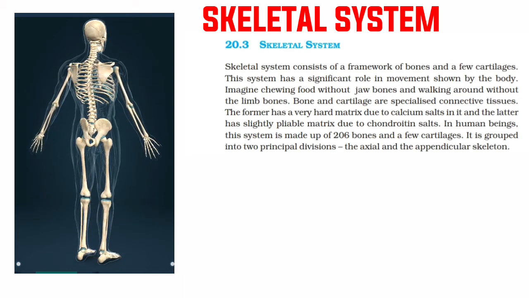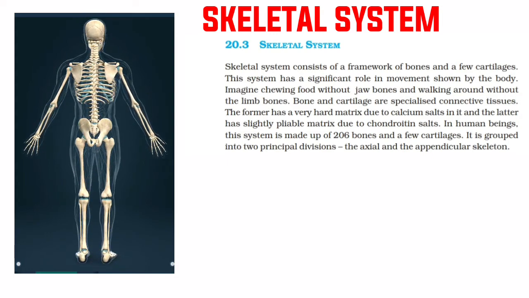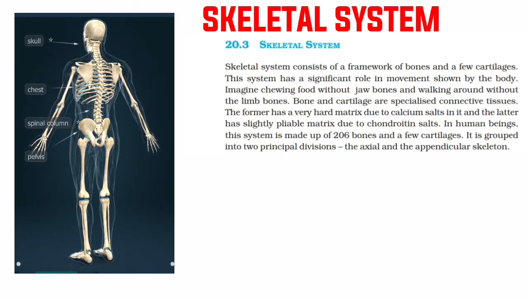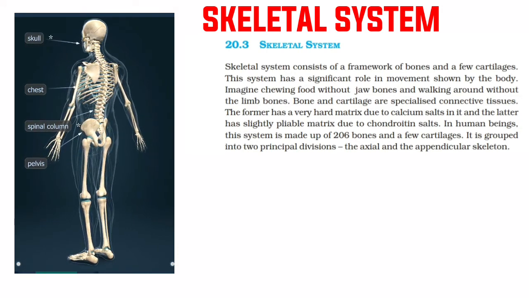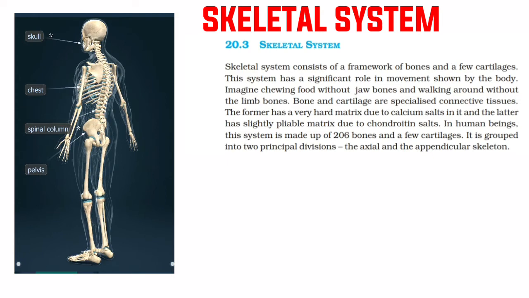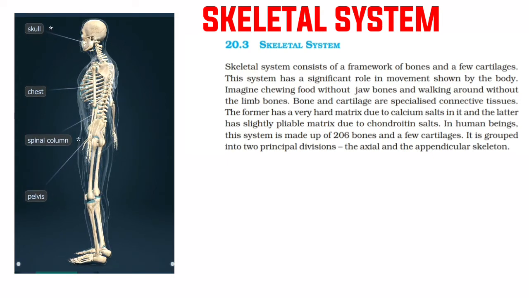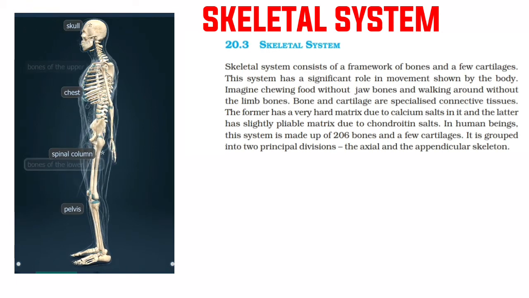Bone and cartilage are specialized connective tissues. The former has a very hard matrix due to calcium salts in it, and the latter has a slightly pliable matrix due to chondroitin salts. In human beings, this system is made up of 206 bones and a few cartilages.